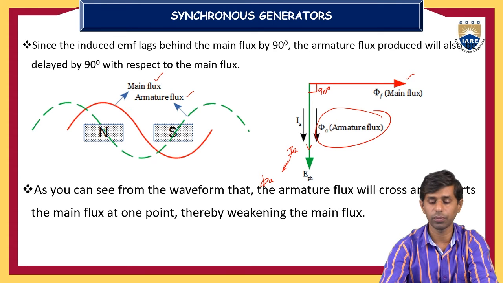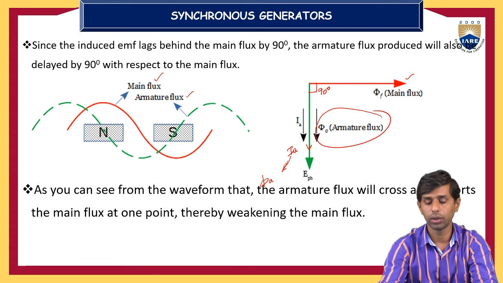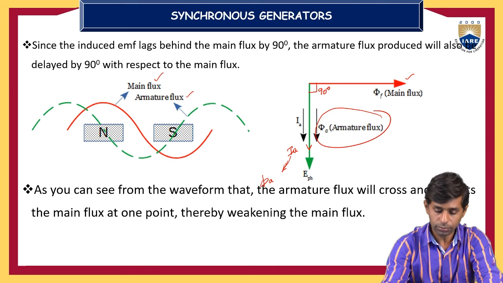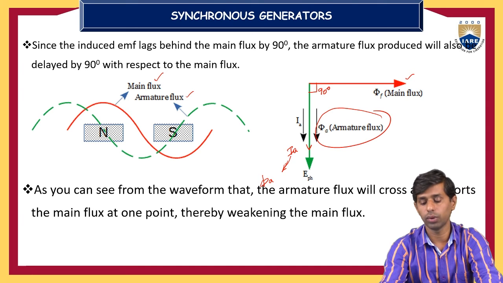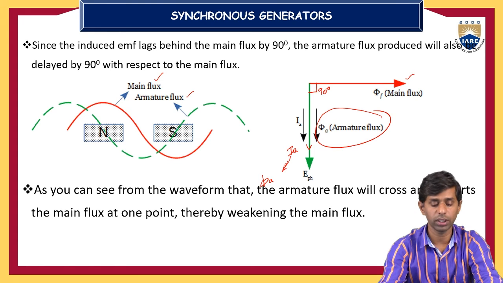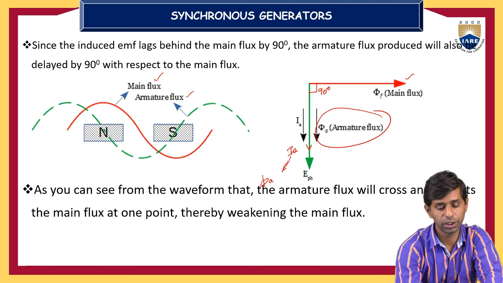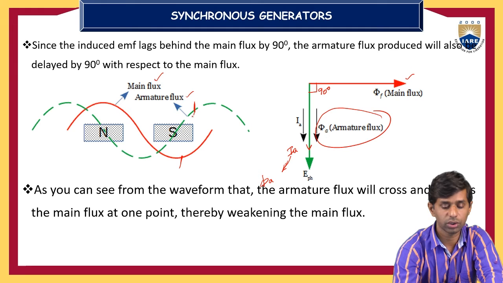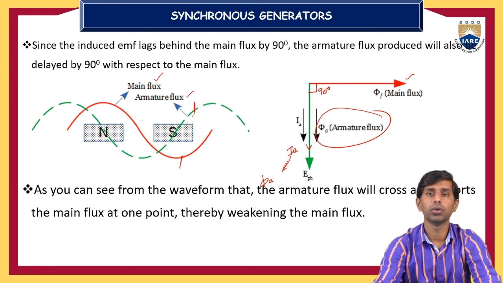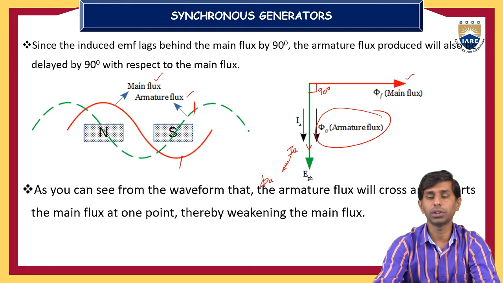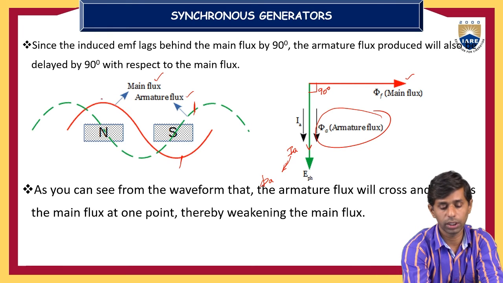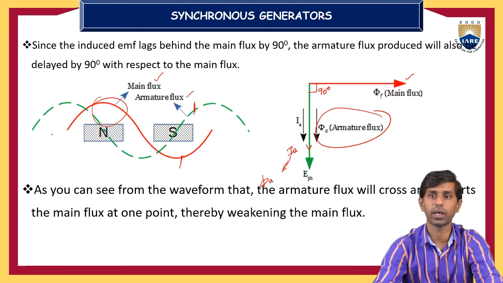As you can see from this waveform, the armature flux will cross the main flux and distort it at one point, thereby weakening the main flux. Here, in the negative direction of the main flux and the positive direction of the armature flux, the fluxes are opposite, and sometimes both are in a positive direction.